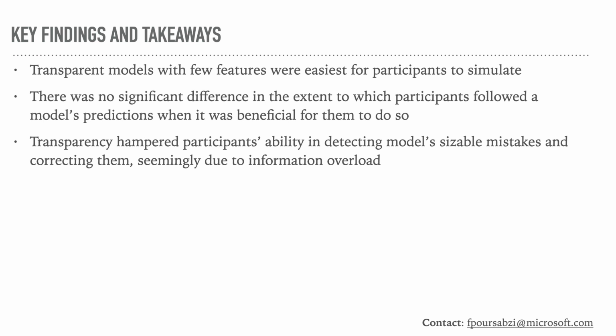Surprisingly, though, we found no significant difference in the extent to which participants followed the model's prediction when it was beneficial for them to do so on typical examples for which the model's prediction was generally accurate. And finally, we found that transparency hampered participants' ability in detecting sizable model mistakes and correcting them, and this was seemingly due to information overload.